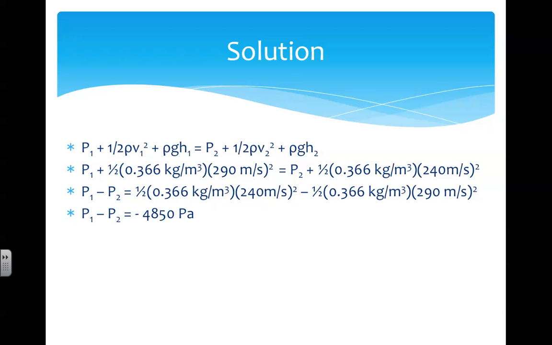To determine the force provided by lift, we must multiply the pressure difference by the area of the wings, and we find the force to be 2.546 times 10 to the 6 newtons. This is in an upward direction because the pressure below the wing is greater than the pressure above the wing due to the differences in speed.